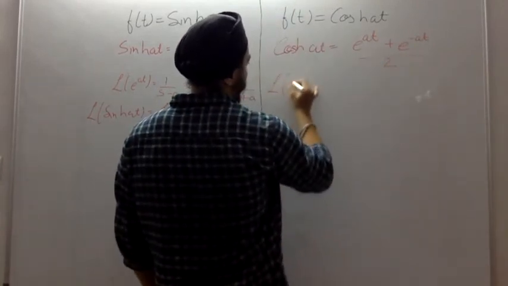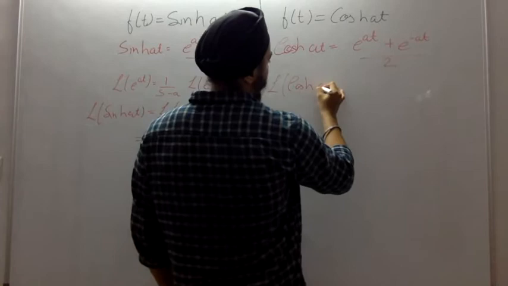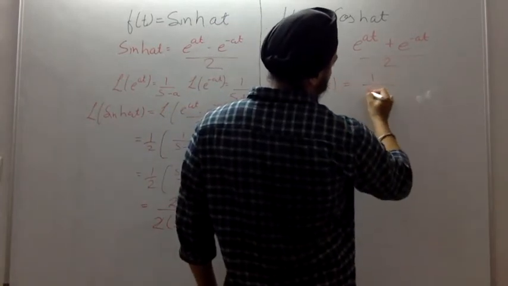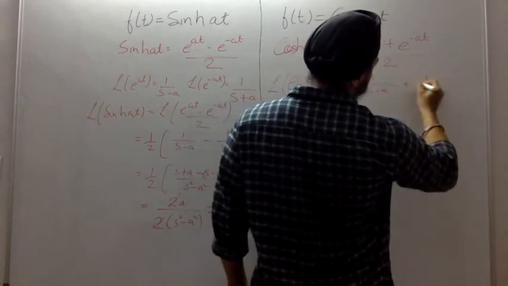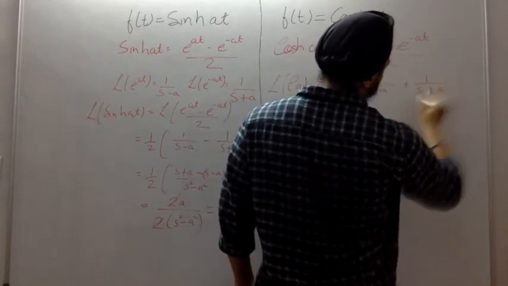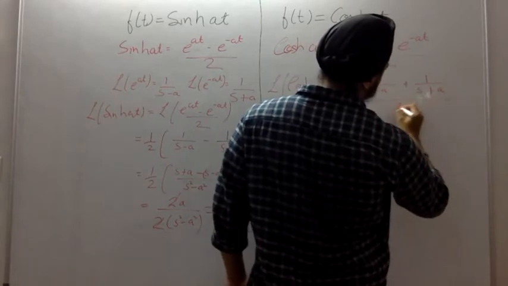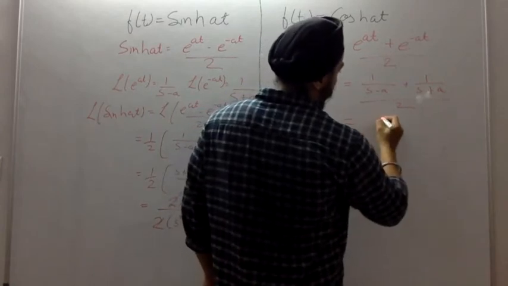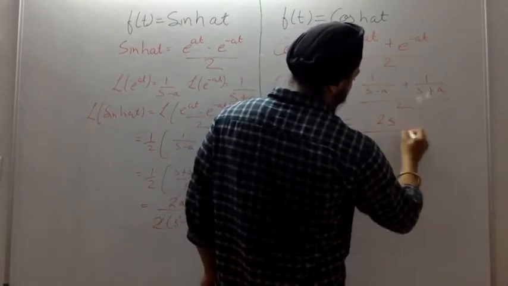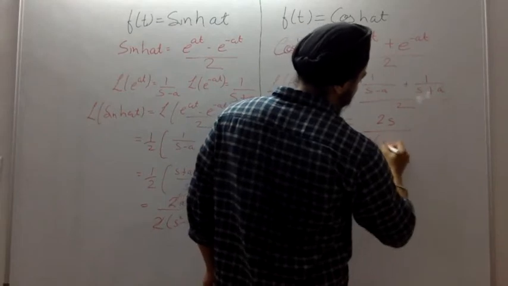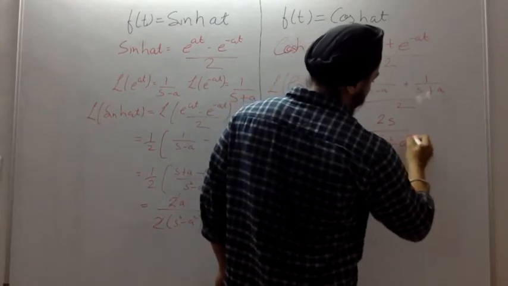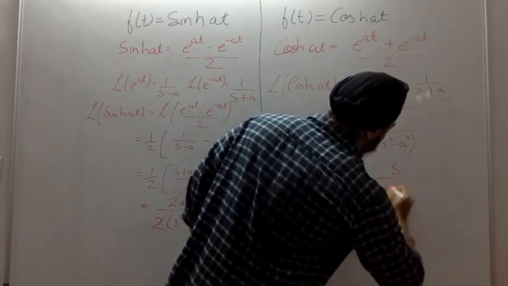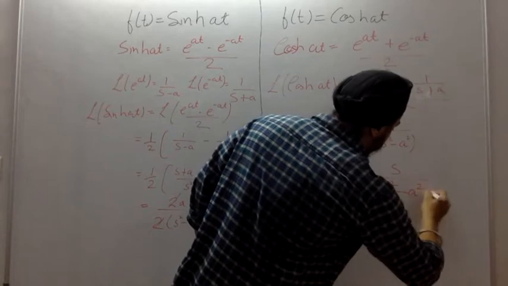Hence the Laplace of cos hyperbolic at will be equal to 1 over s minus a plus 1 over s plus a, divided by 2, which will give us 2 times s divided by 2 times s square minus a square, which will be equal to s over s square minus a square.